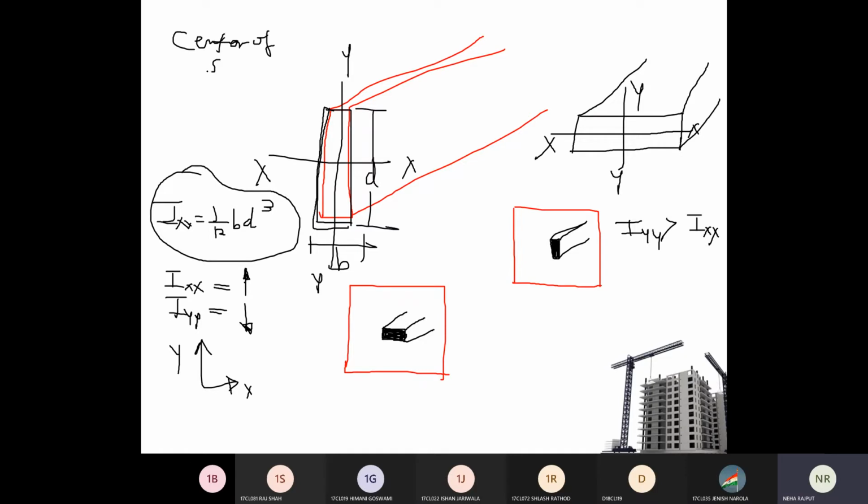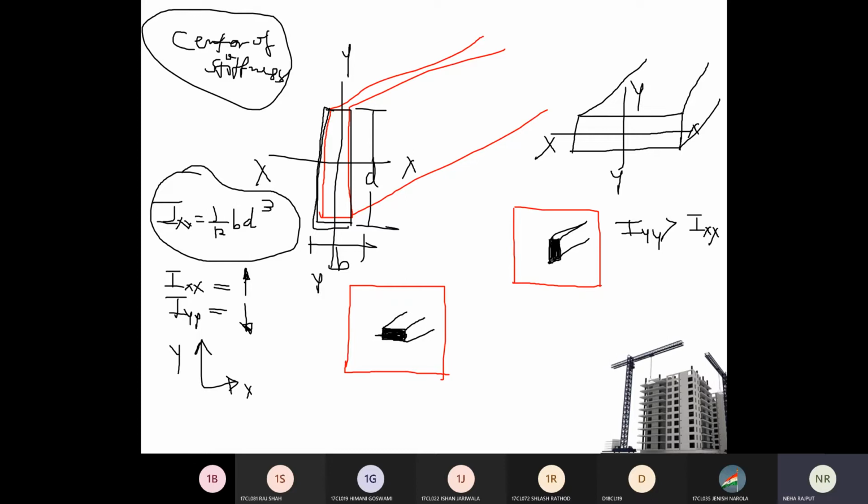At that time I will tell you the effect of the stronger direction of the shear wall in one direction only, right? So whether you have provided this direction or this direction, the shear wall will give strength only in one direction, and in the other direction there will be no resistance.